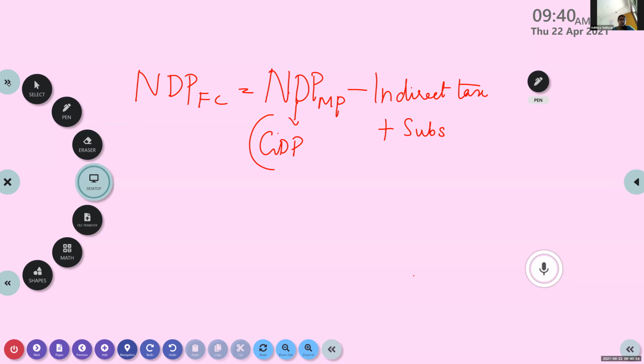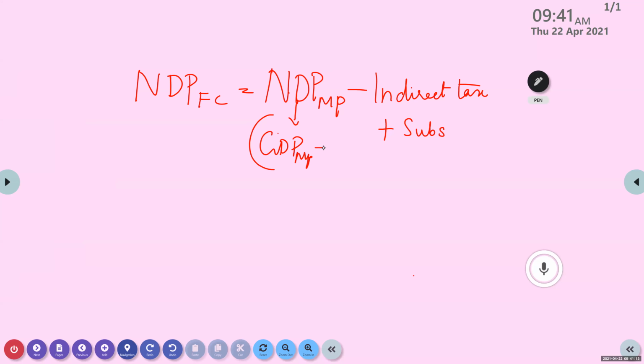NDP at factor cost: the formula to find it is NDP-MP minus indirect tax plus subsidies. And for NDP-MP, there is another short formula. What is that? GDP-MP minus consumption of fixed capital. It is the same as what I told you, depreciation. Now, this is NDP-FC.